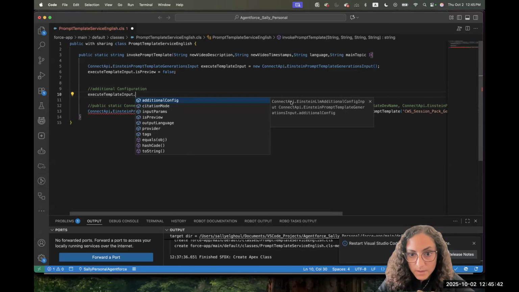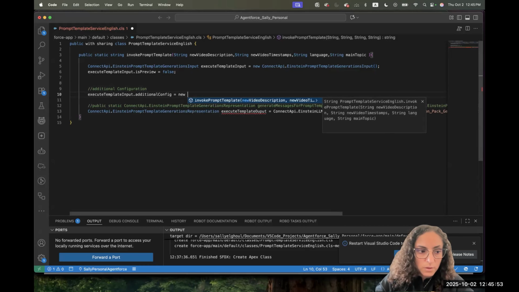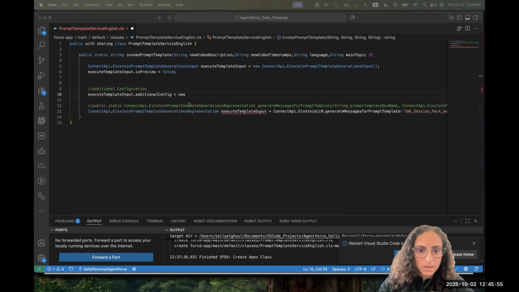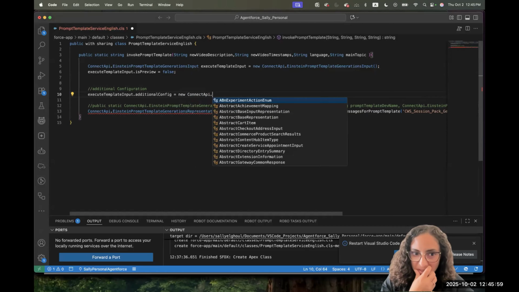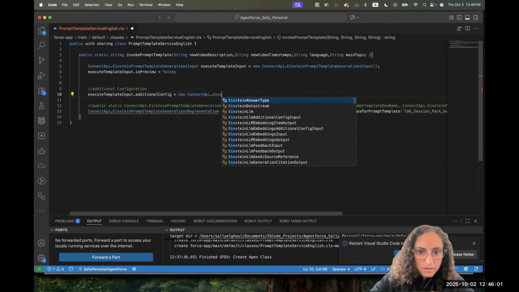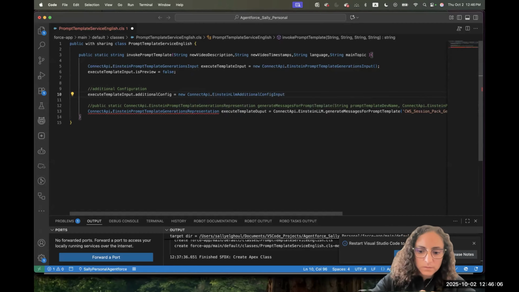And you'll see here, it's telling you it's connect API dot Einstein LLM additional config input. It's telling me what's the class name. So I will do here new, and I'll get the connect API namespace, and I will do Einstein LLM additional config input.